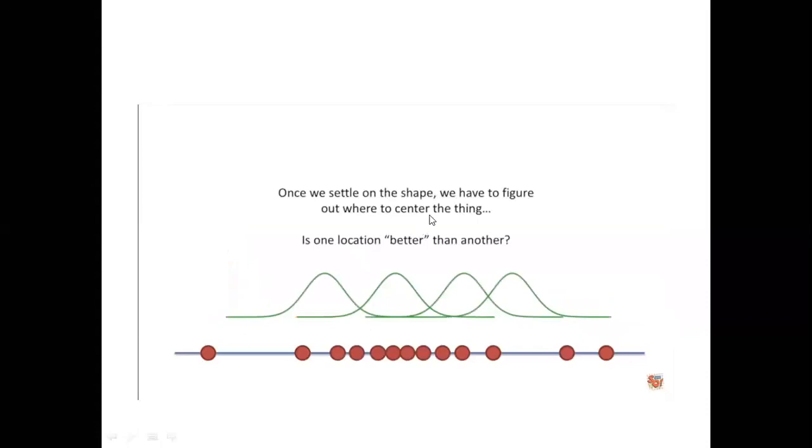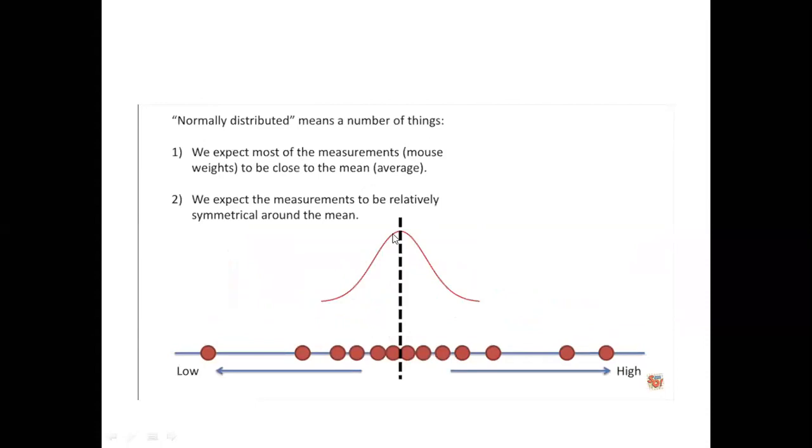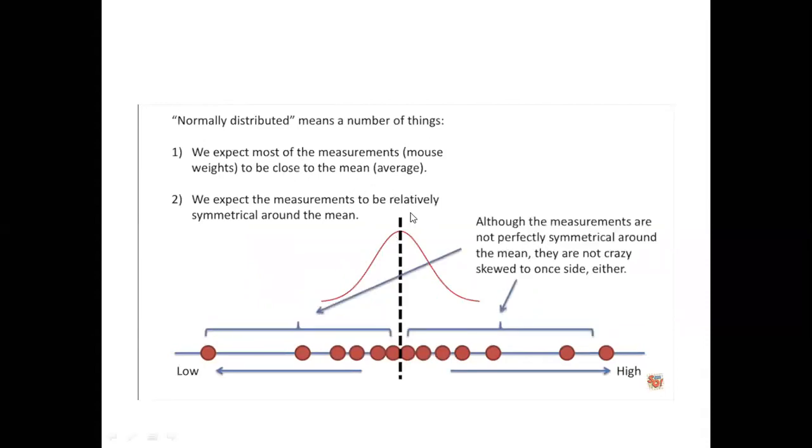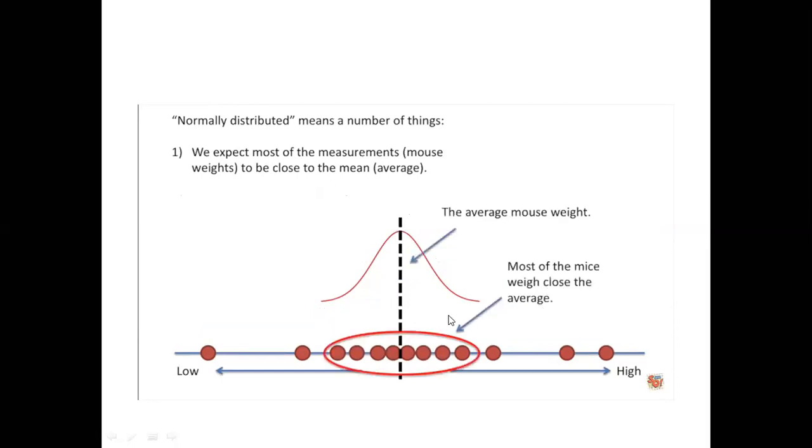So once we settle on the shape for the distribution of the data, we have to figure out where to center things. Is one location better than another location? We have four locations shown here: this is the data, the problem statement, and the distribution of the data, and this will be our curve. This is the second, this is the third, the fourth. This represents the average. We expect the measurement weights to be close to the mean, that is the average. Most of the mice weights are close to the average.